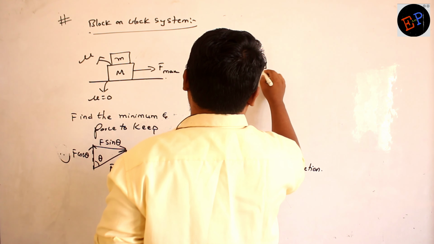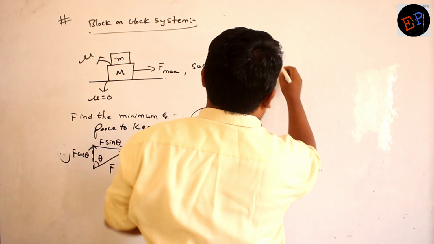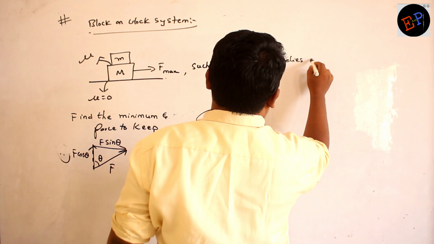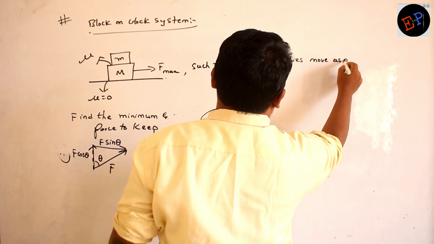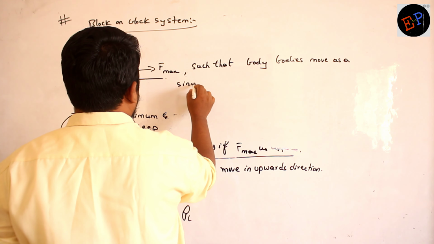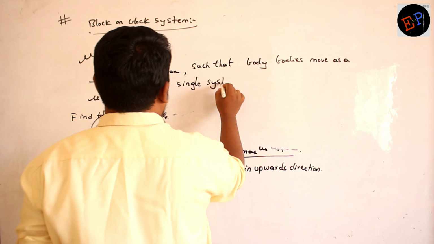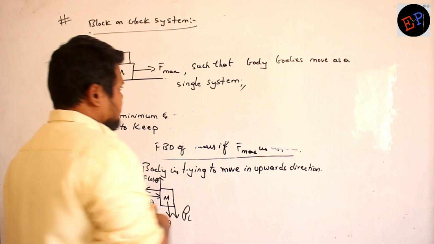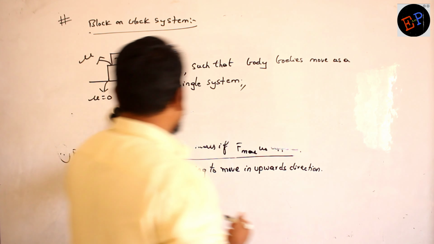both bodies move as a single system. This is the question. Understood?